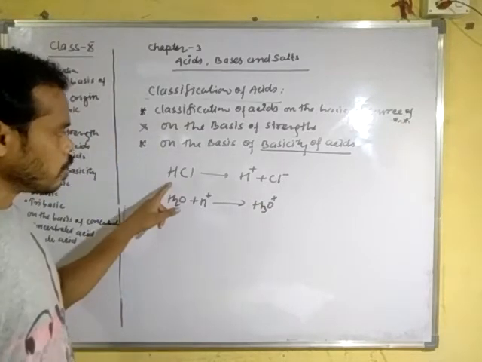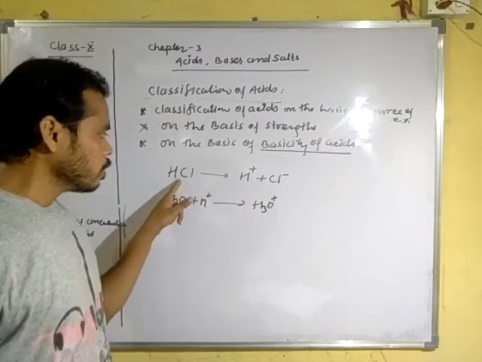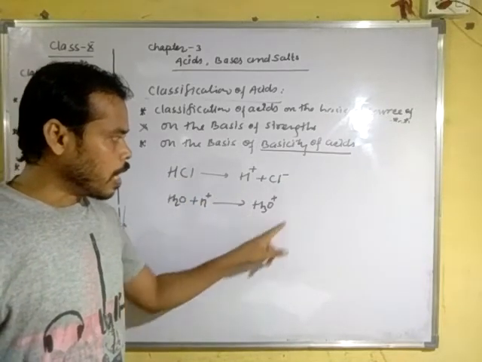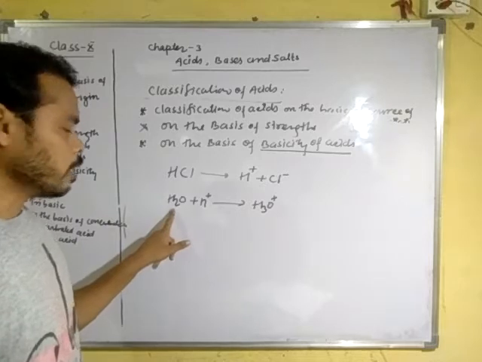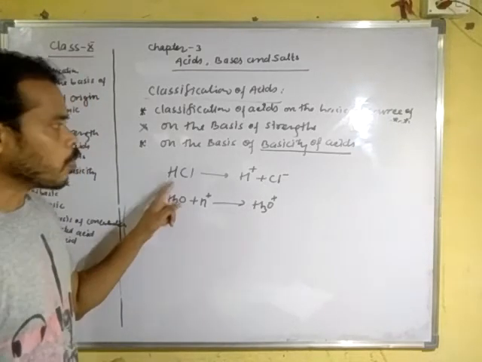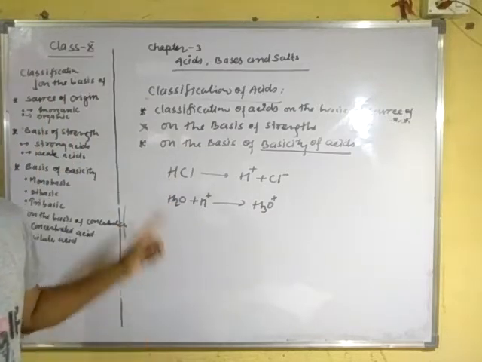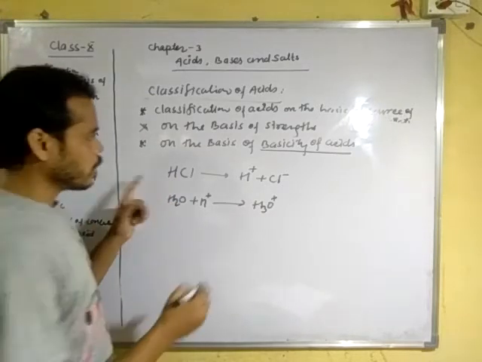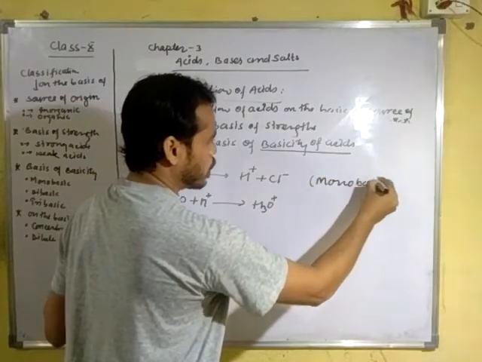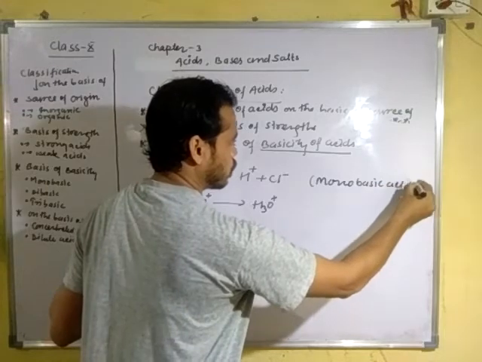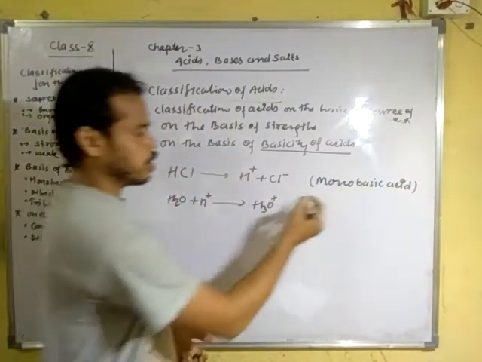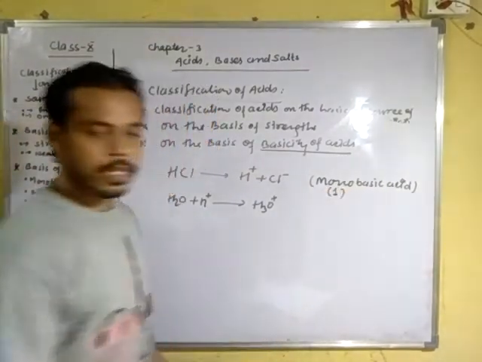You can see here only one hydrogen is released from HCl and forms hydronium ion with water. That is, you can say monobasic acid. That means the basicity of HCl is 1.